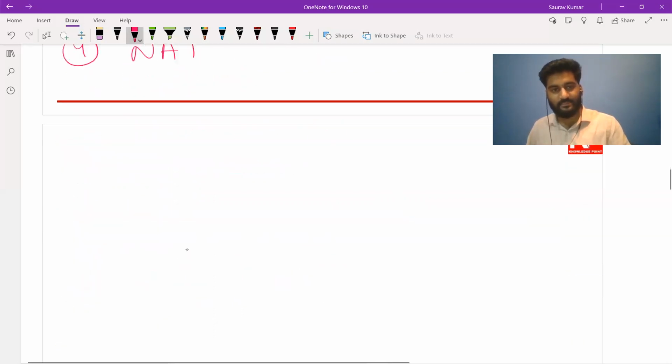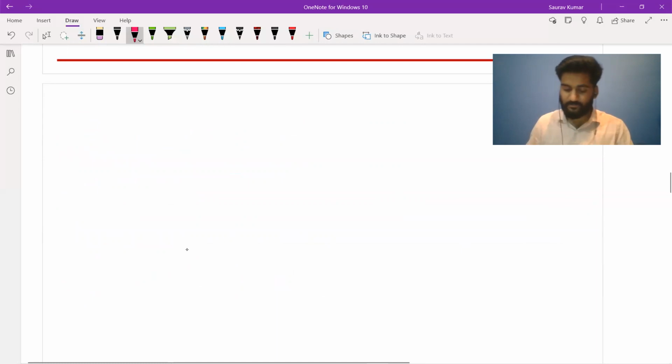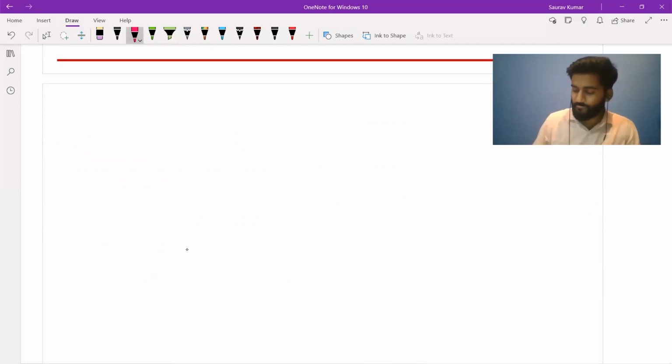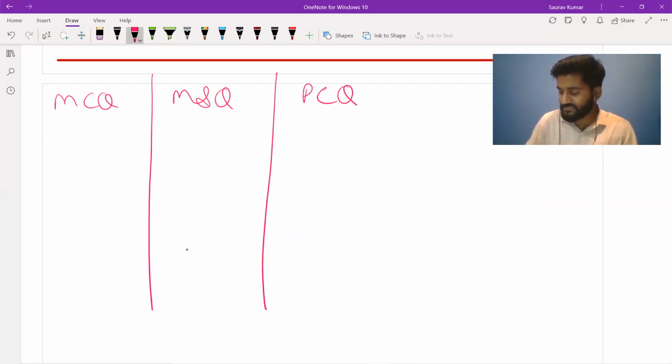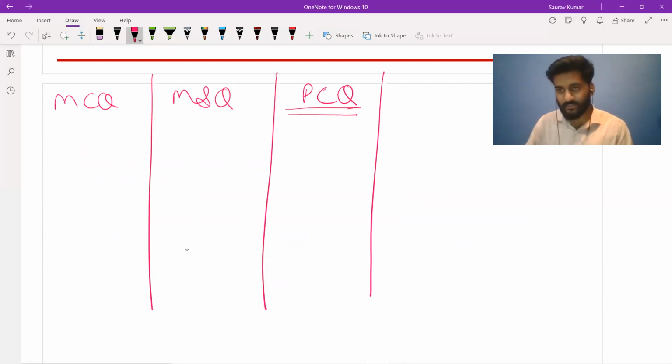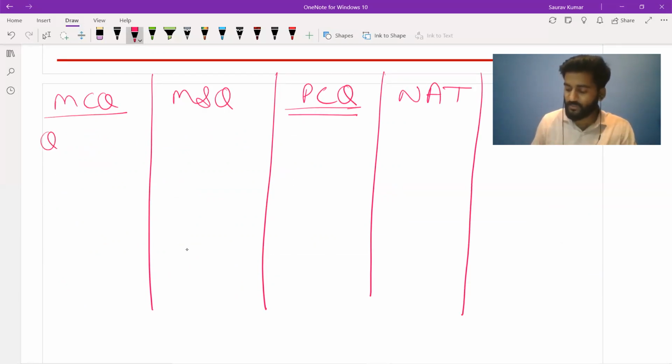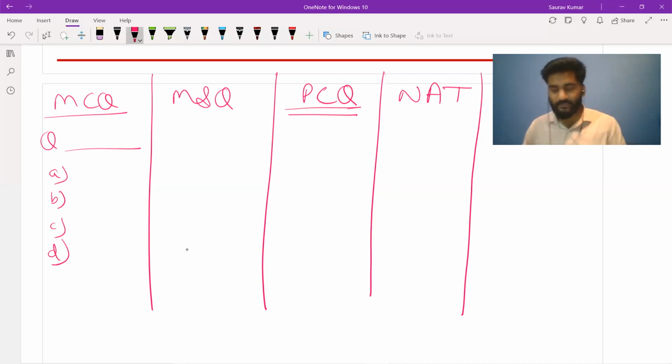What happens in these types of questions that we get is that, let me draw it like this: MCQ, then we have MSQs, then we have your PCQs. This we need to get into detail because this is something new. All these different terms you already know. Like in MCQ, there would be a question statement. You will get 4 options. Any one of them would be right. In MCQ, you know that there would be a question statement and 4 options.